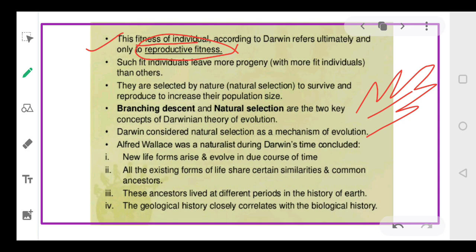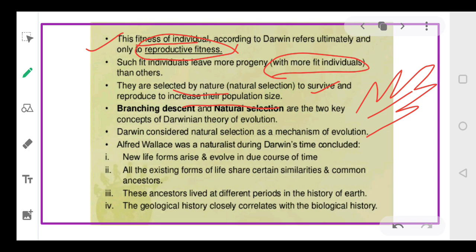Right? Clear? So the green beetles will reproduce more and they will produce a large number of individuals. And these large number of individuals will be more fit in comparison to the red beetles. So we can say in nature, the green beetles will have more survival chances in comparison to the red beetles, and thus they are selected by nature, they will survive better and they will increase in population.